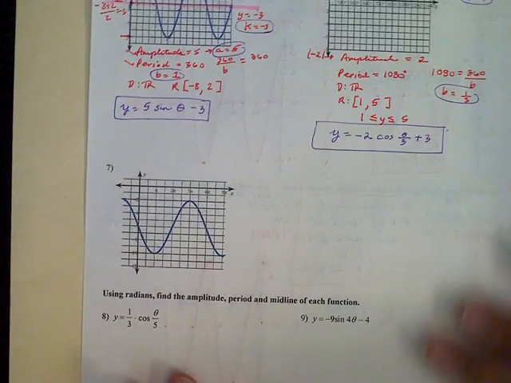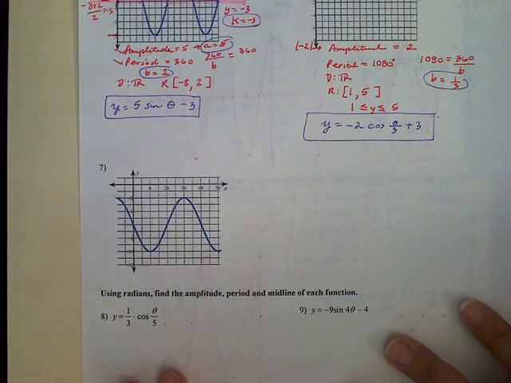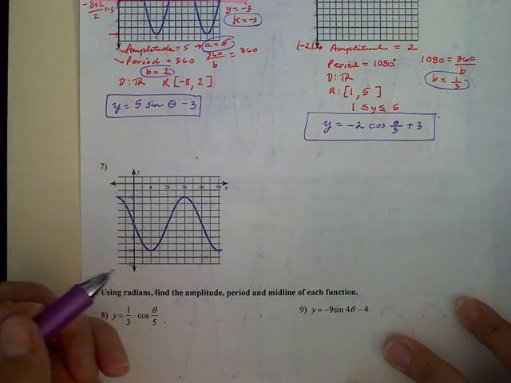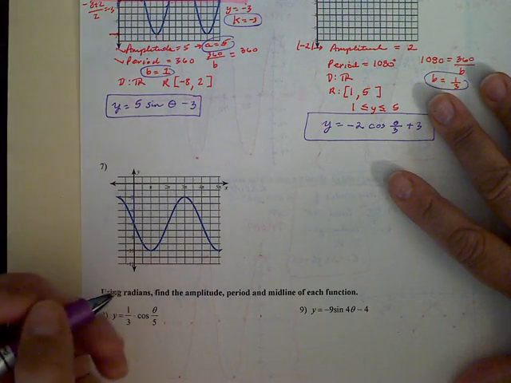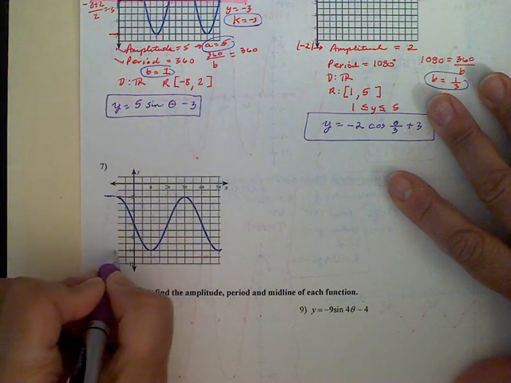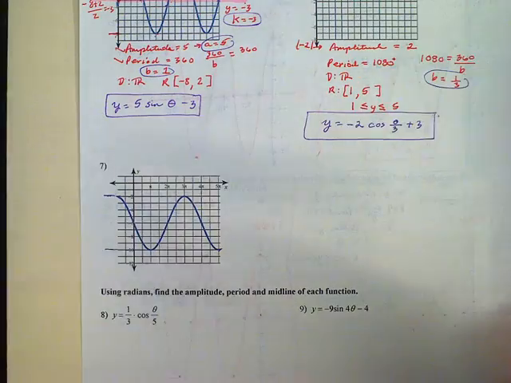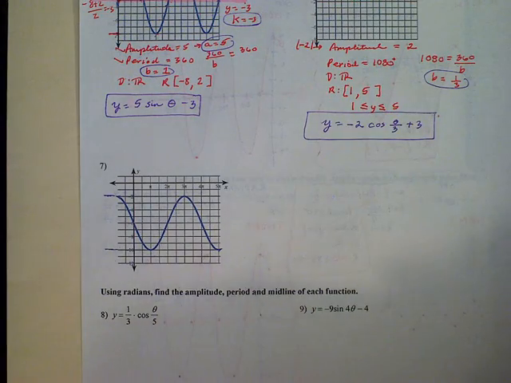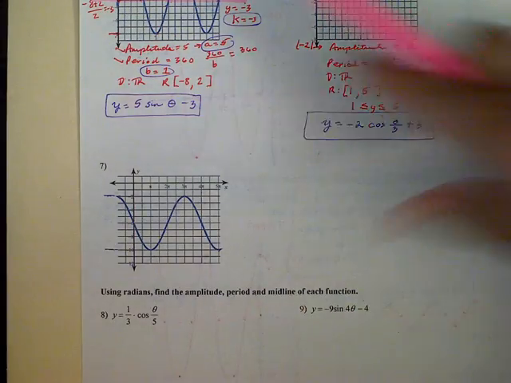All right, we have another one here, and this is one that I wanted you to make sure that you did with me. So let's take a look and see where our minima and our maxima are. It goes all the way up to -2, and it goes all the way down to -10. So halfway in between there is going to be our midline. And you can calculate that if you need to.